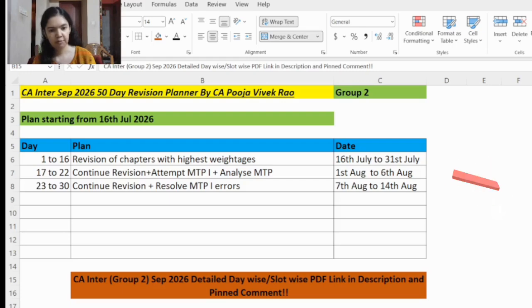So this revision planner will include the following: revision planning including daily subject-wise slots, smart rotation between the 3 subjects to maximize scores, dedicated MCQ practice slots to improve speed and accuracy, MTP practice along with analysis slot, MTP error tracking and correction slots, RTP practice slots.